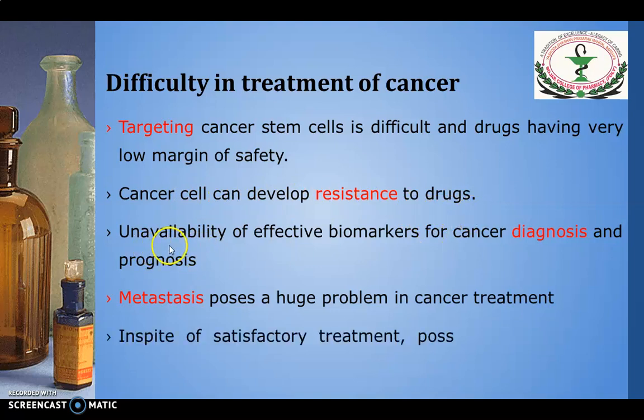Third is unavailability of effective biomarkers for cancer diagnosis and prognosis. The fourth one is important, metastasis, that is the ability to spread, which poses a huge problem in cancer treatment. And the last one, in spite of a satisfactory treatment, the possibility of recurrence always remains.